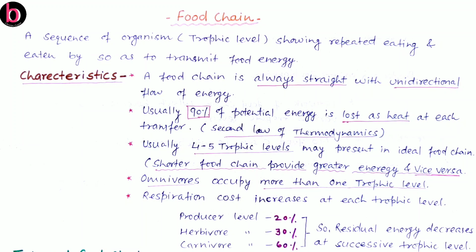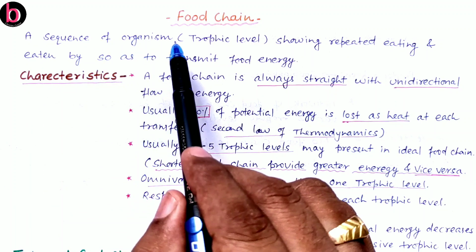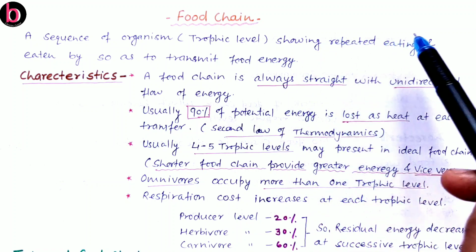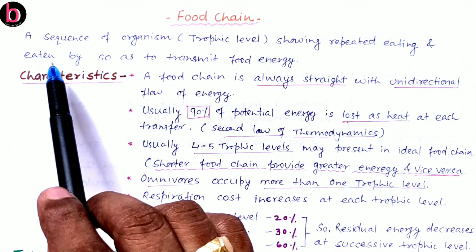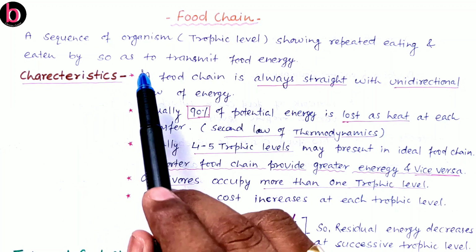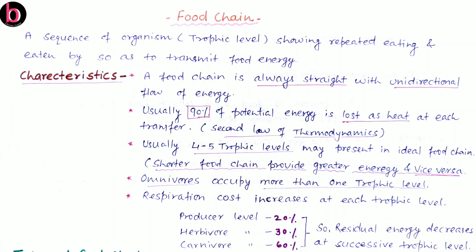Now, about the food chain. So what is a food chain? This is a sequence of organisms, or we can say trophic levels, which show repeated eating, and they are also eaten by other organisms for supplying or transmitting food energy. So a food chain is a link between various trophic levels for the supply of food, or we can say the supply of energy. What may be the characteristics of a food chain?